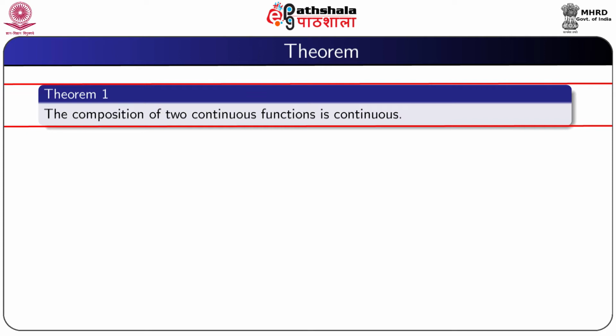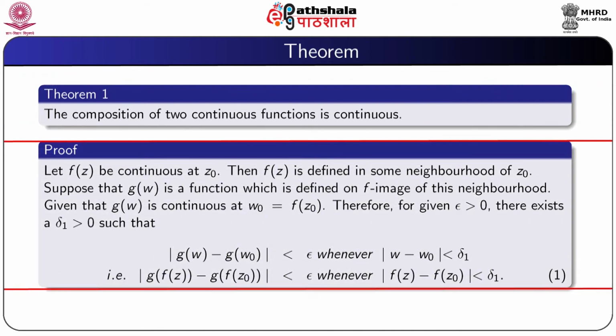So, now we prove a result. The composition of two continuous functions is continuous. Suppose that f(z) is continuous at z0, then f(z) is defined in some neighborhood of z0. Suppose that g(w) is a function which is defined on the f image of this neighborhood. Given that g(w) is also continuous at w0 equal to f(z0).